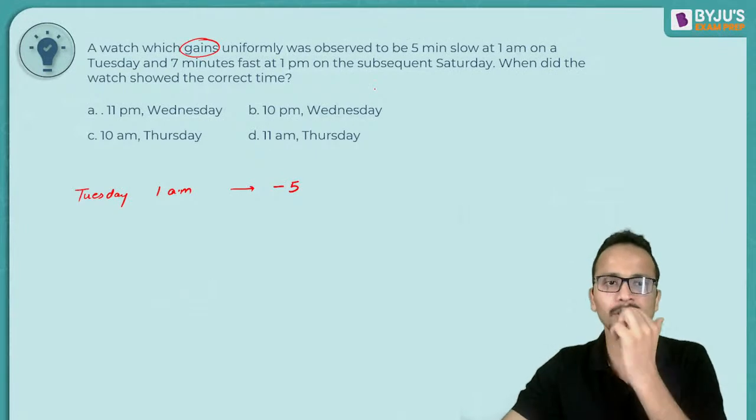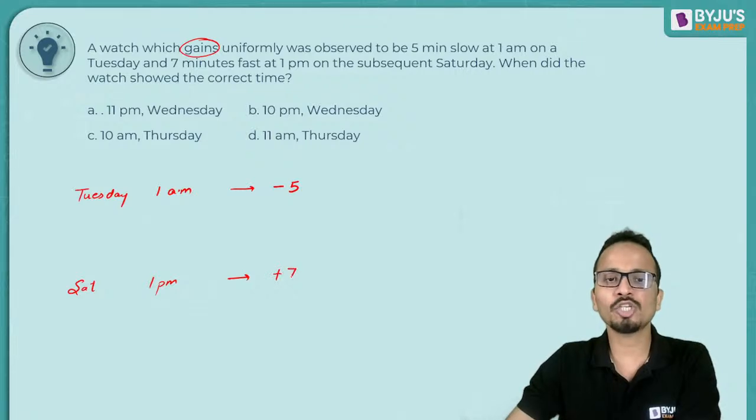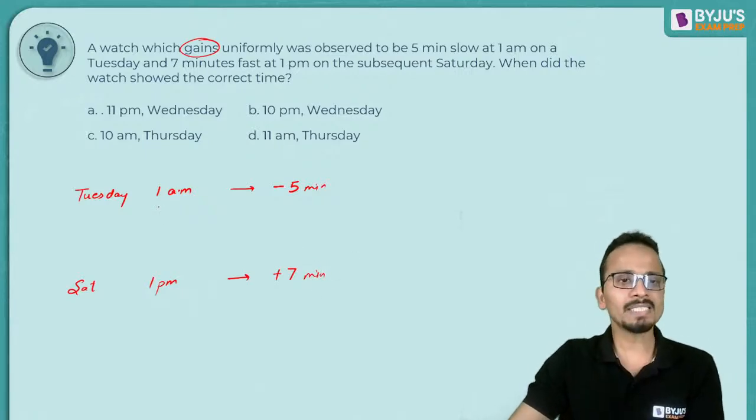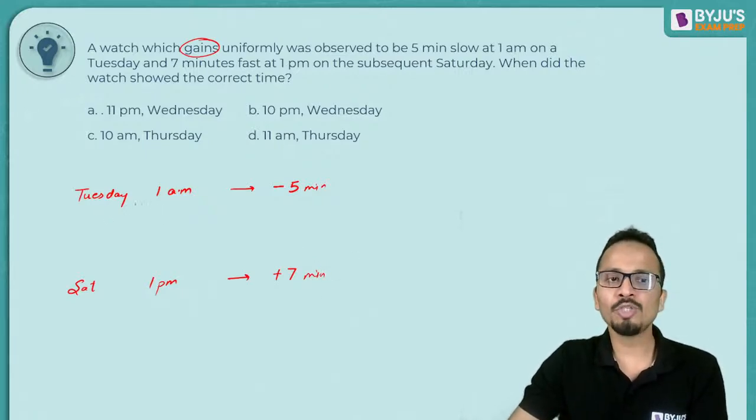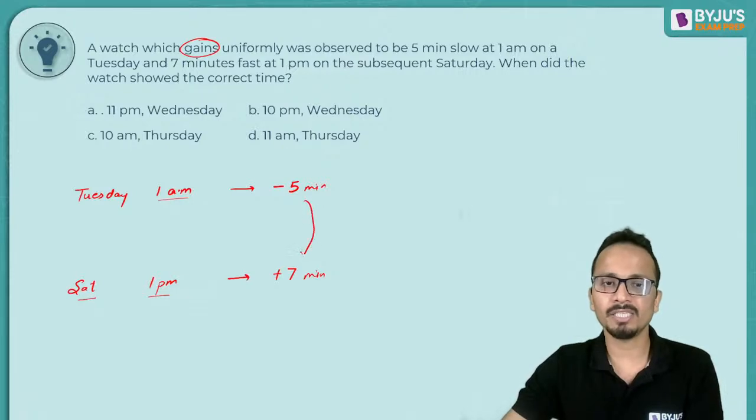Then on the subsequent Saturday at 1 p.m., it is fast by 7 minutes. So it is showing a time which is 7 minutes ahead of the correct time. So I can say that starting from Tuesday 1 p.m. up till Saturday 1 p.m., the clock has gained.